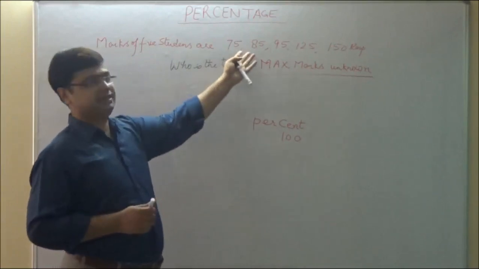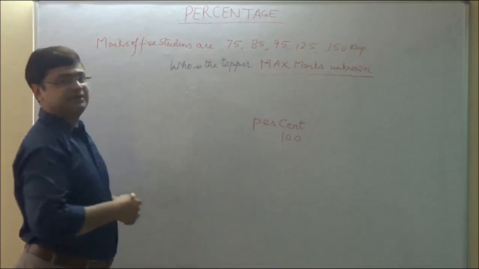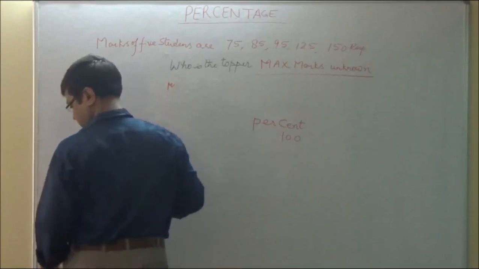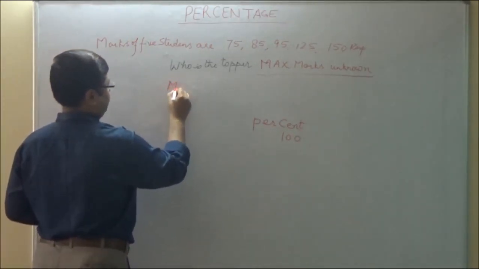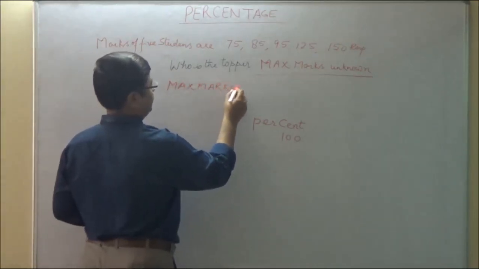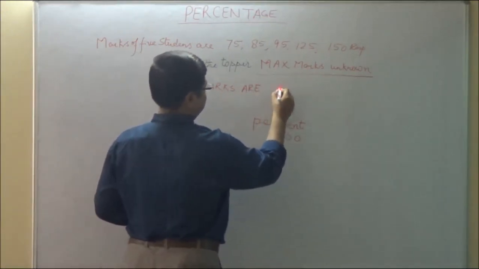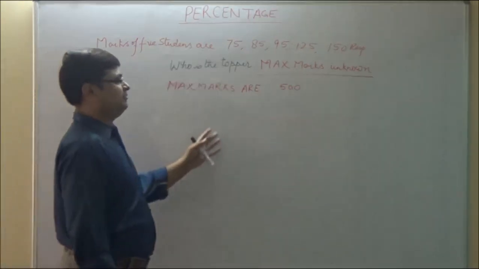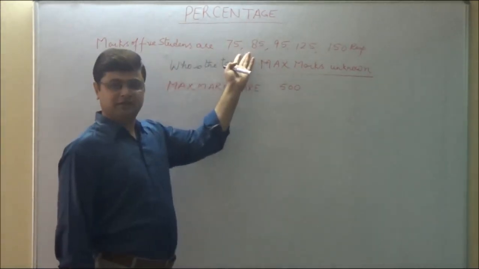So whenever we say the marks of the students are, if in this question I say maximum marks are 500, now, if we say maximum marks are 500, we can represent these marks in percentage.